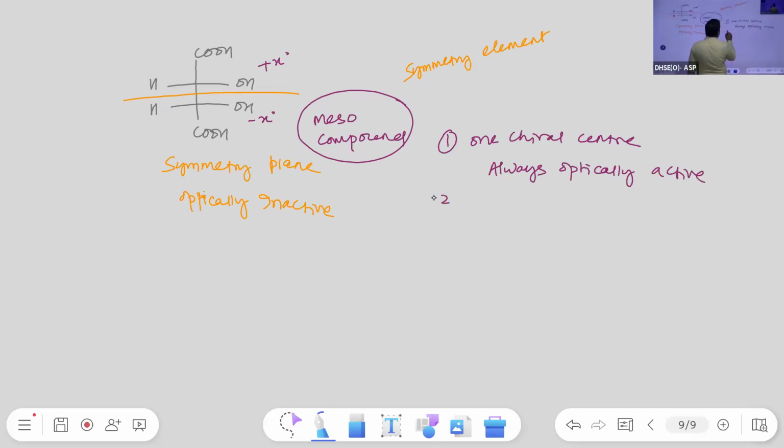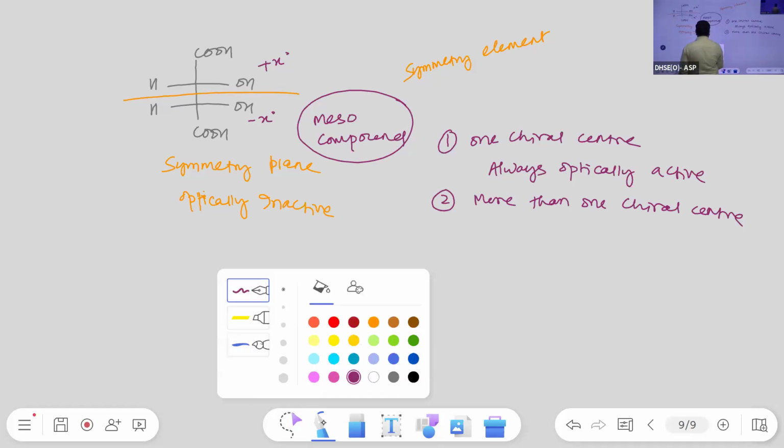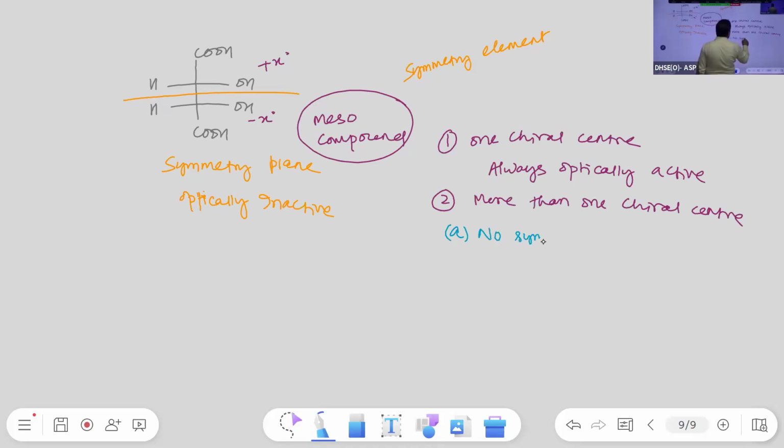Then second, more than one chiral center: first, no symmetry element, so optically active.